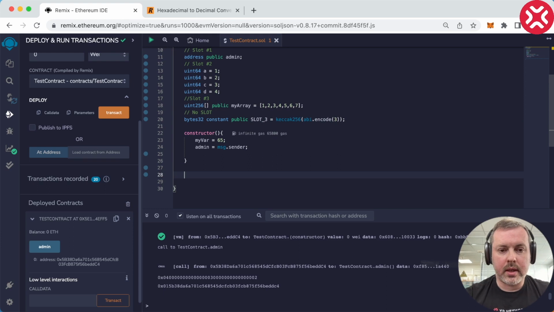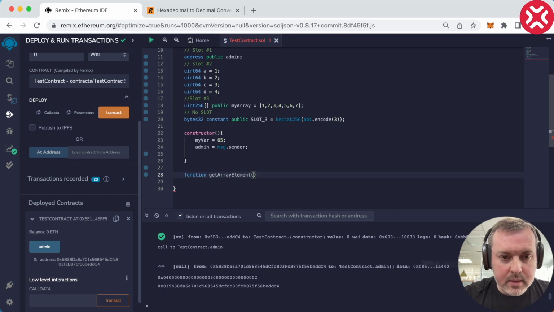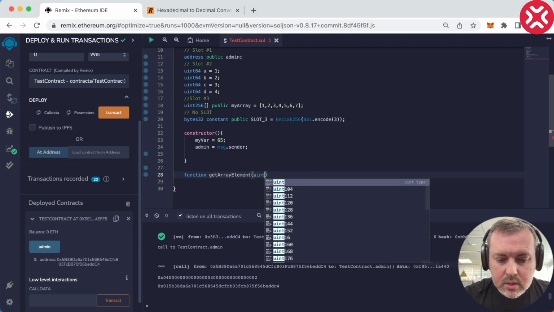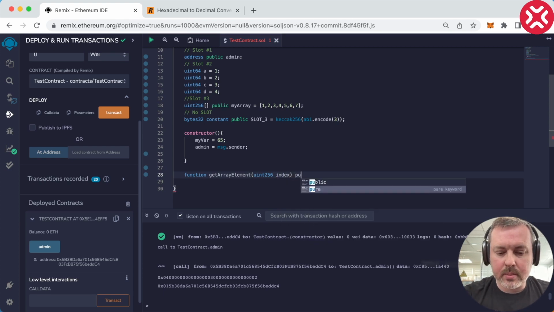Actually, no, we also have to write a function, get array element, and here we're going to need unsigned integer index. It's going to be a public function because we're going to call it from outside. It's going to be pure because it's not modifying storage.